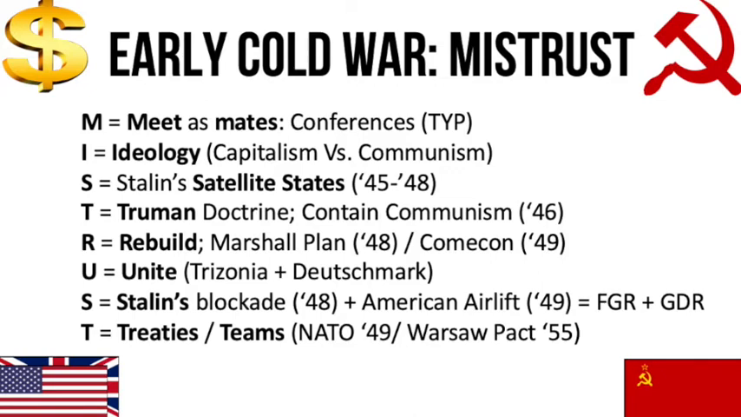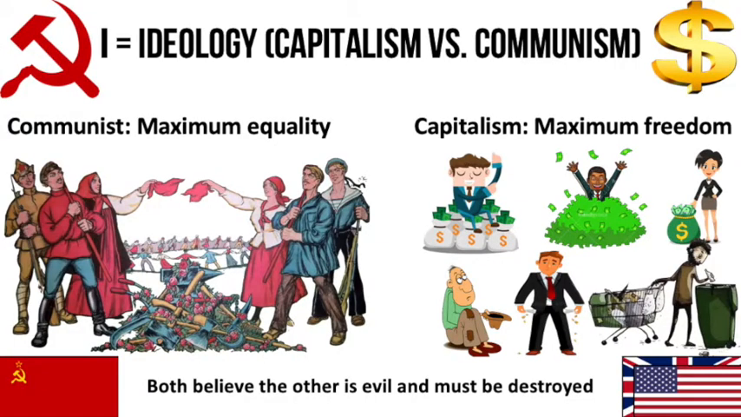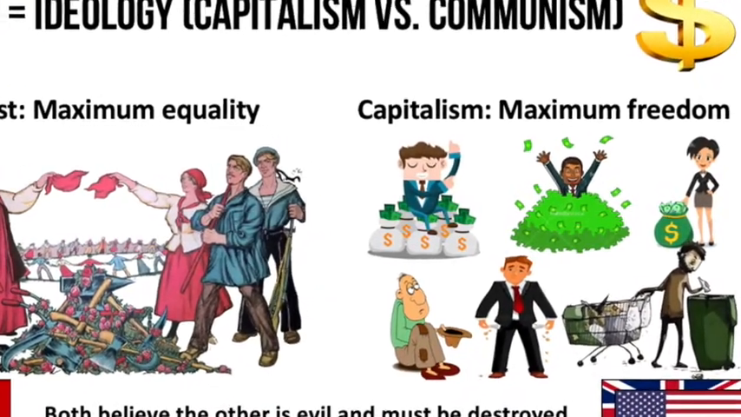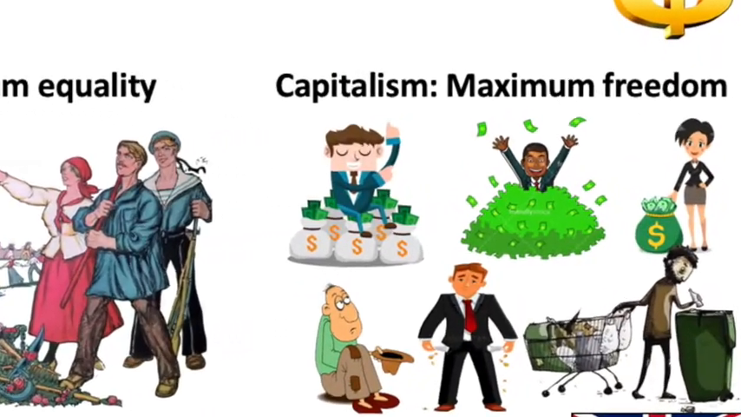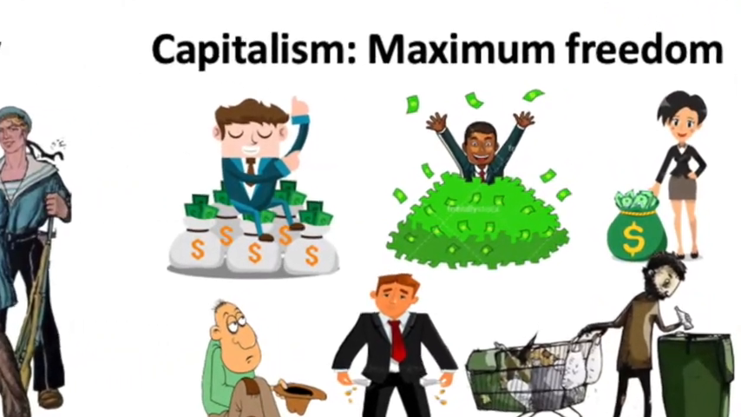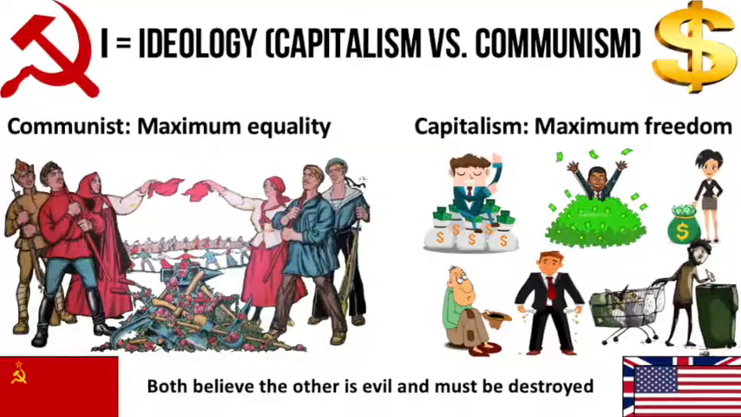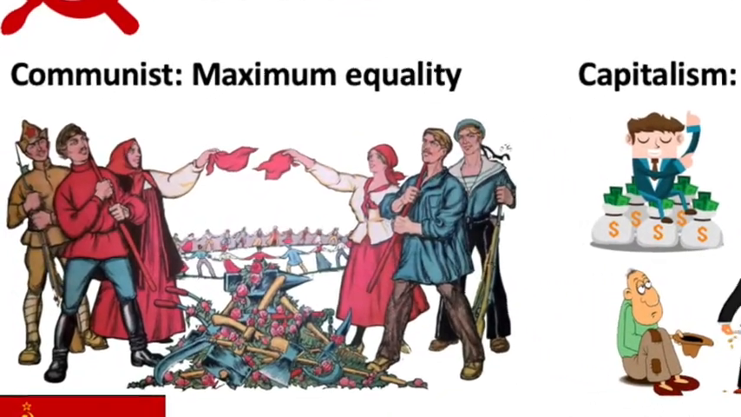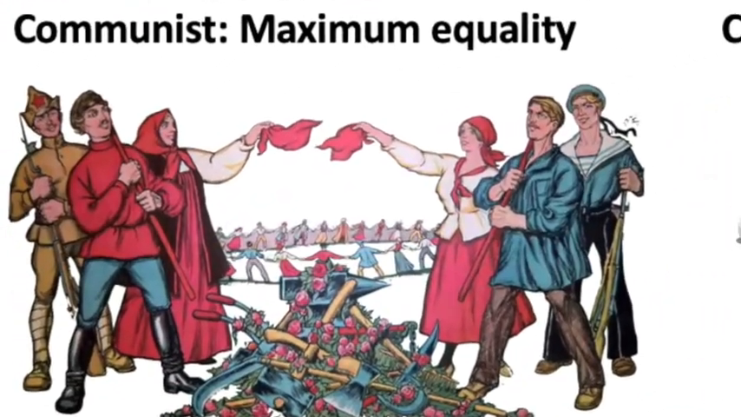The two sides had different ideologies which led them to argue. The USA is a capitalist country, the USSR is a communist country. Capitalists believe in maximising freedom. People should be free to make money and get rich, while other people will be free to work less hard and remain poor. Communists, on the other hand, believe in maximising equality. Everybody should work hard together and share the profits out equally.